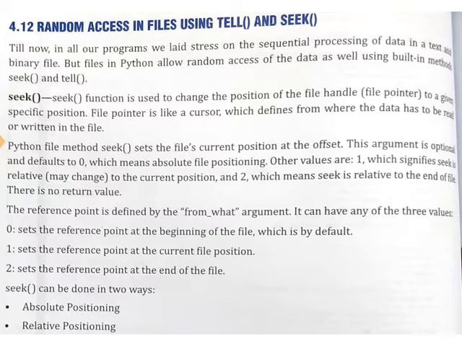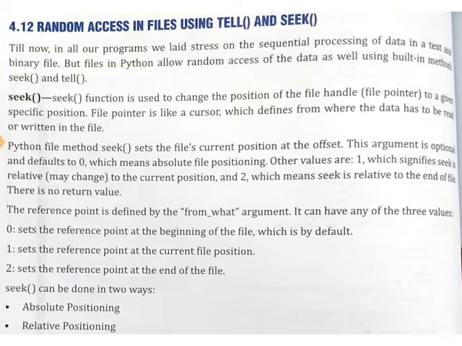That means if you want to move to any specific position, you can make use of the seek method. The file pointer is like a cursor which defines from where the data has to be read or written in the file. So this is an important method to place the pointer at a desired location.